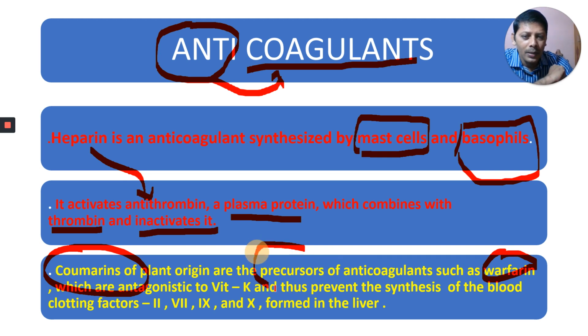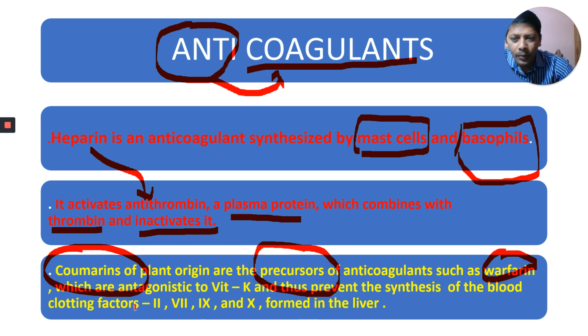Coumarins of plant origin are the precursors of anticoagulants such as warfarin, which is antagonistic to vitamin K. In 10th class and lower classes, you learned vitamin K, phylloquinone. What is the significance of vitamin K? You learned that vitamin K helps in clotting of blood. How does vitamin K help in clotting of blood?